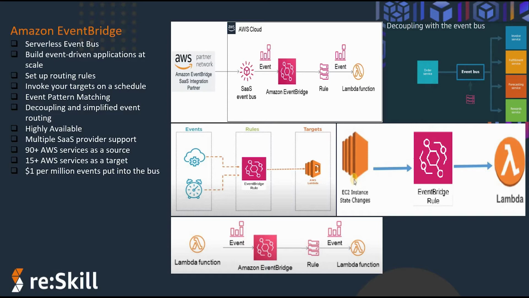That kind of scenario we are also able to do by using event pattern matching in EventBridge. So here I also put that example: whenever an EC2 instance state changes, EventBridge, based on a predefined event matching pattern, calls AWS Lambda as a target service.